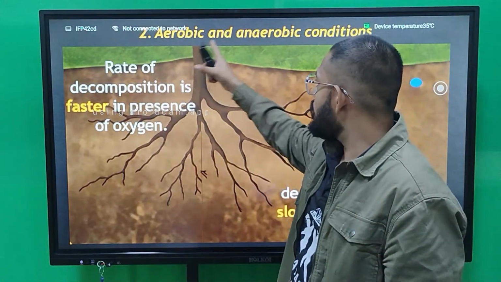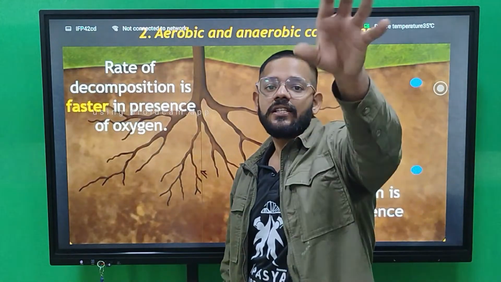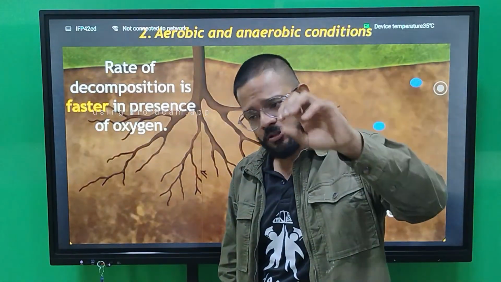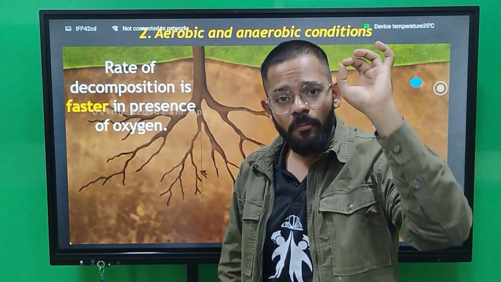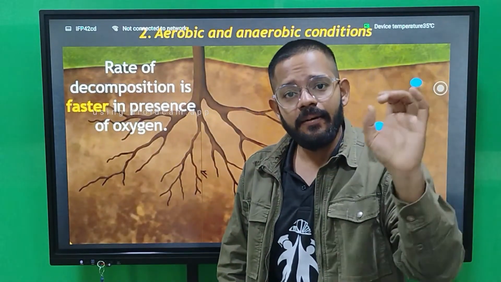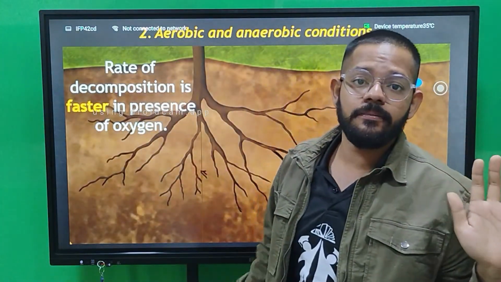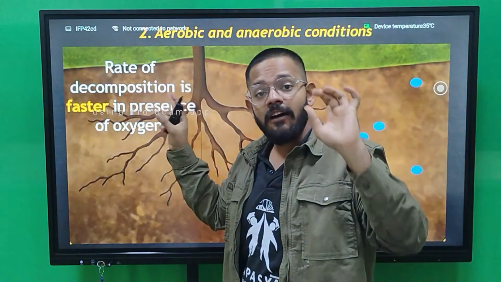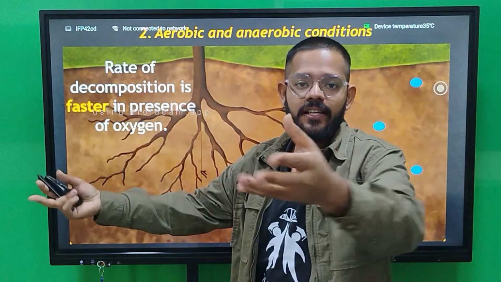Aerobic means decomposition is faster. Simple logic: when aerobic condition is there, the decomposition process goes peacefully, no one can hinder that process. It is very simple: the more oxygen in the air, the faster the decomposition.